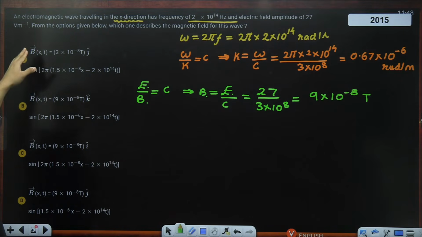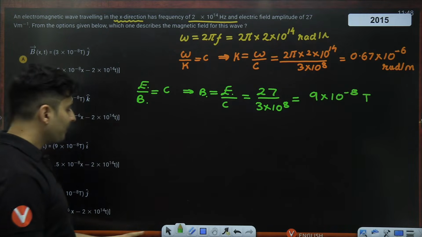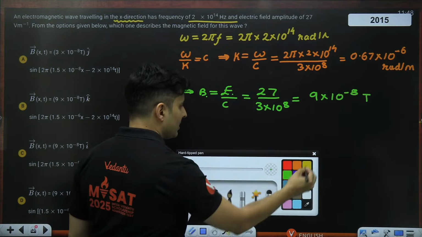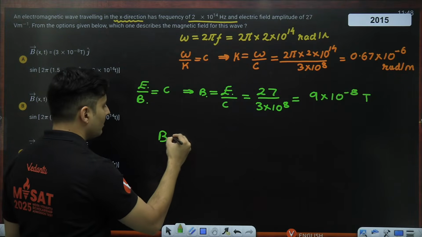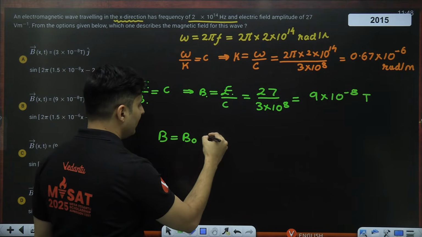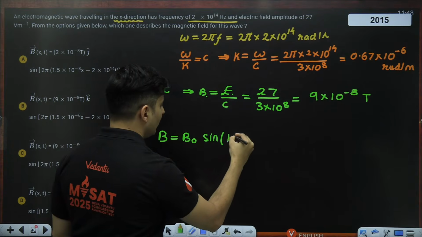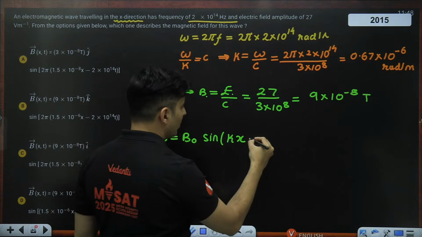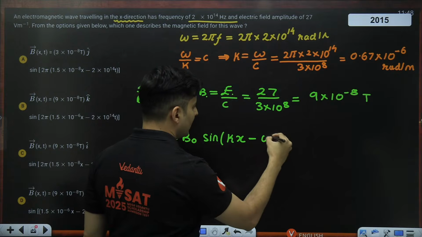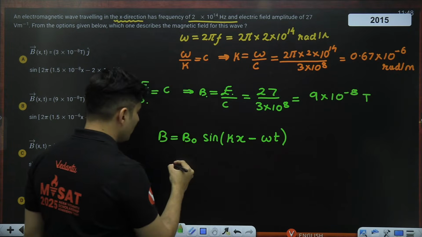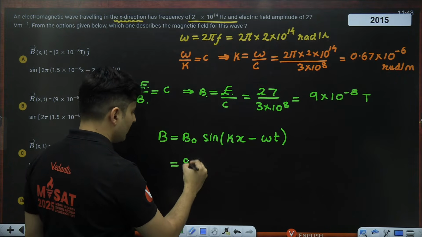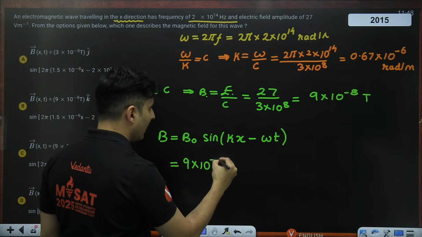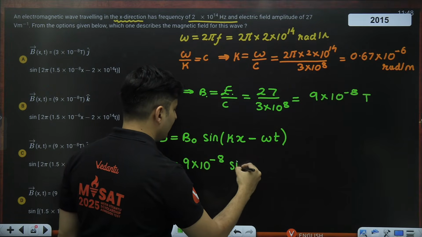Okay. So from this, we can guess what the magnetic field wave equation will look like. It will have magnetic field, it will have sine, then it will have kx because it is going in the x direction, but positive x means negative sign, and then omega t. So B naught will be there, which is 9 into 10 to the power minus 8. Sine will be there.